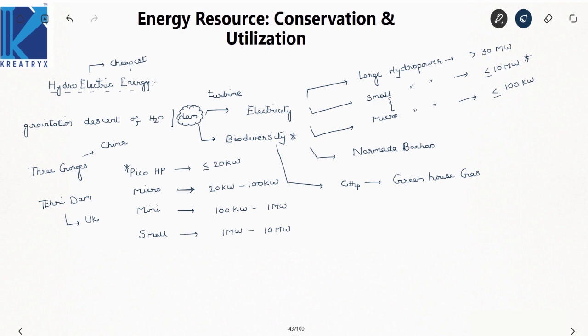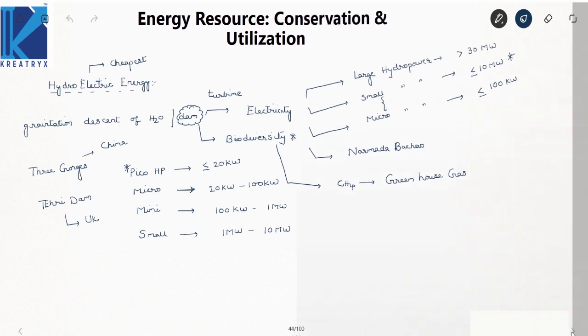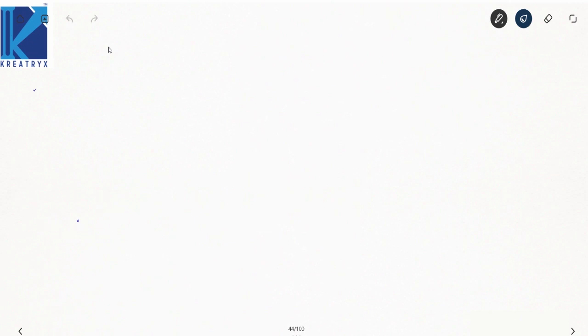Let us go into the next renewable source of energy, which is geothermal energy. Now, what is this geothermal energy? I'll explain the exact definition.